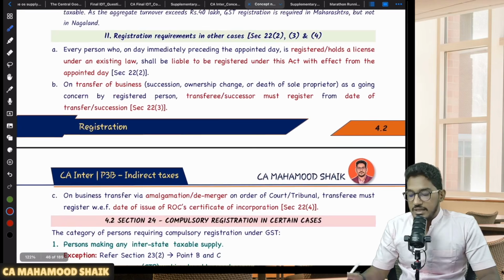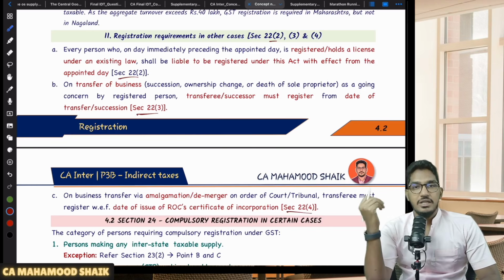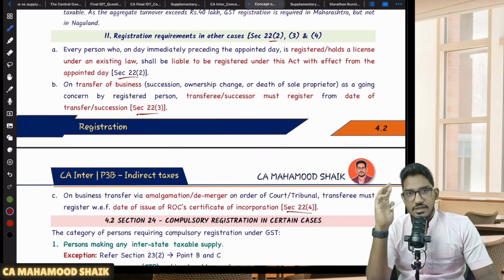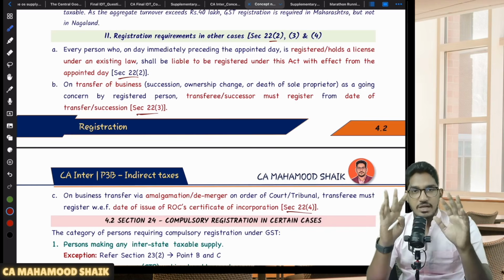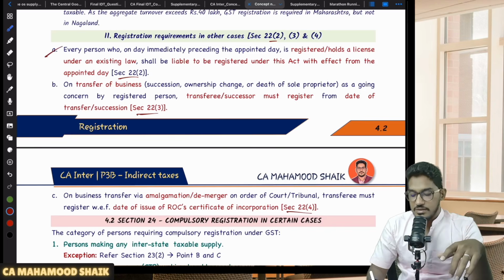Now let us come to other cases where a person will become liable for registration. Under section 22, we have 22 subsection 2, 22 subsection 3 and 22 subsection 4. They are telling some other cases where a person will become liable for registration. Let us see what those other cases are. Number 1 case, if your aggregate turnover exceeds the applicable threshold limit. So there are other cases also where a person will become liable for registration. Sir, what are those other cases?